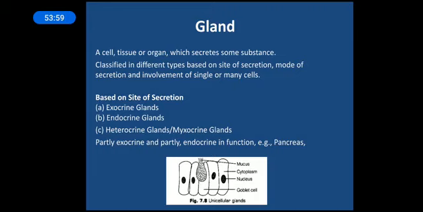For example, the pancreas has both. The endocrine structures are responsible for releasing glucagon and insulin, which are hormones, while the exocrine structure, you can write it down, it's important, it may be asked in the question, is responsible for enzymes like trypsin, chymotrypsin and lipase, pancreatic lipase and all that. So these are the different glands on the basis of their secretions and the involvement of cells. Okay, so that was about glands.